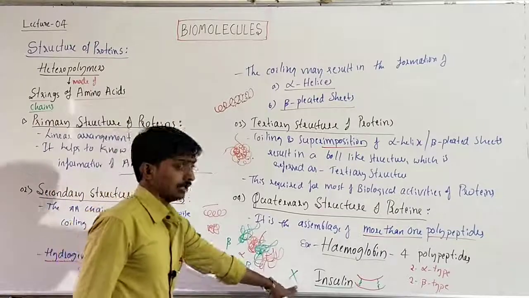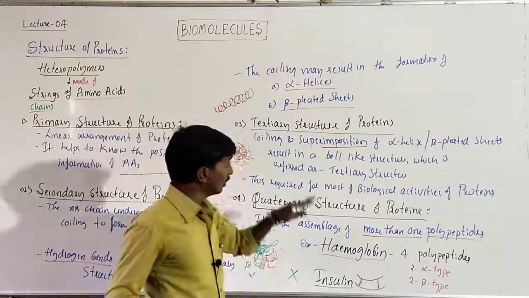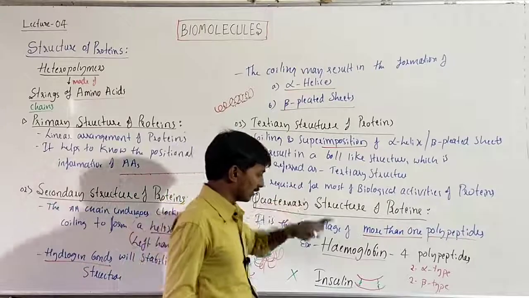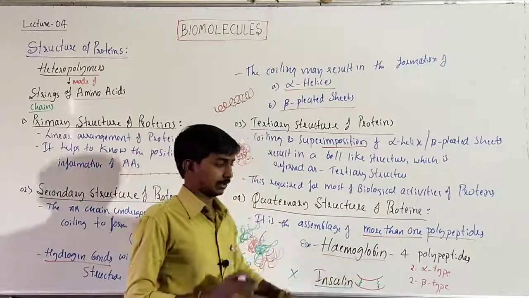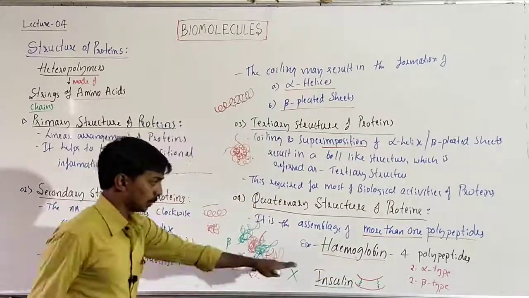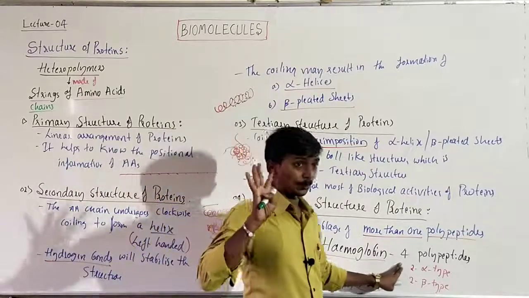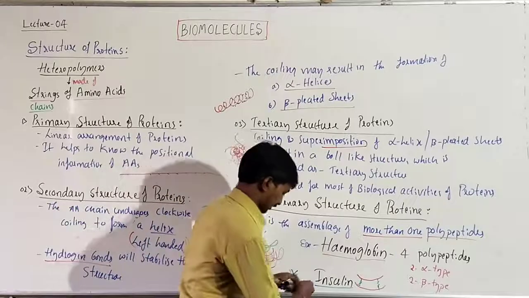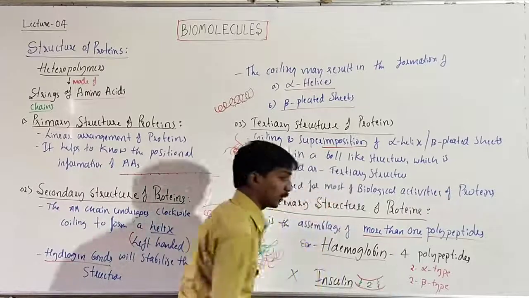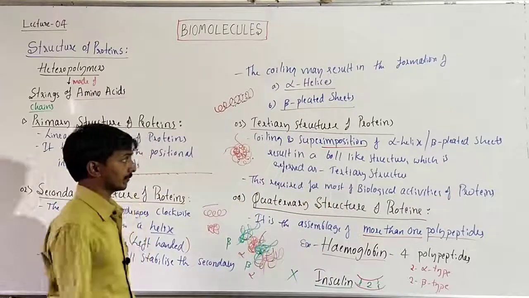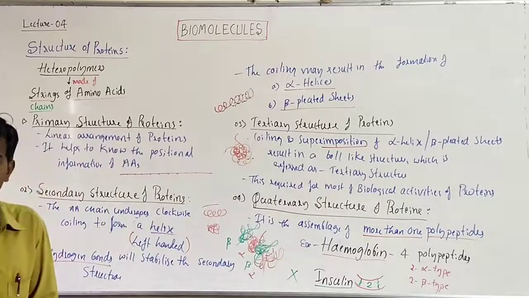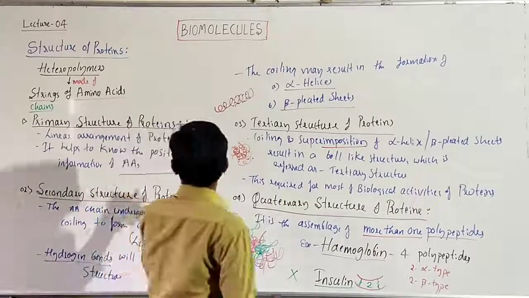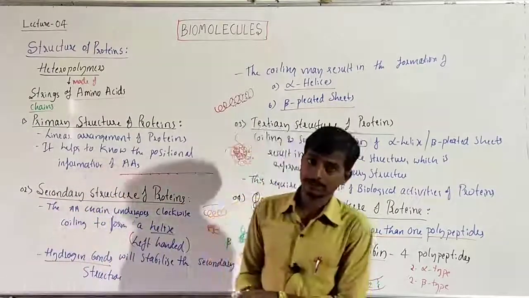But for this chapter, mainly for the quaternary structure, this example is mandatory, compulsory. ಇದು ನೆನಪಿರಲೇಬೇಕು. Okay, hemoglobin is made of 4 polypeptides. Insulin is made up of 2 polypeptides. Made of 2 polypeptides means 2 chains. Okay, hope the concept is clear of the structure of a protein, right?